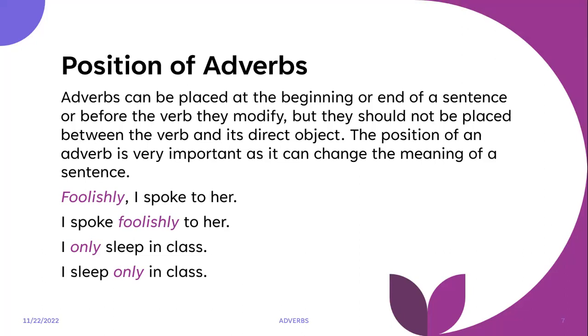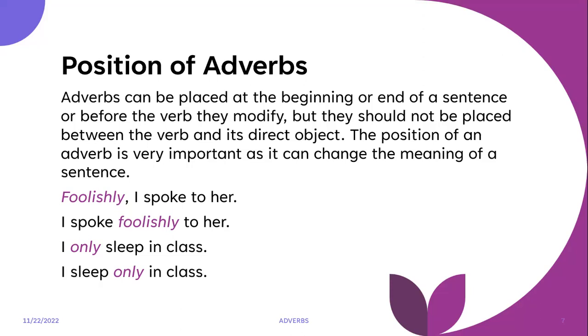So we have, foolishly, I spoke to her. So here, the adverb is at the start of the sentence. And from its position, we can tell that the person who did the action, I spoke to her, did so foolishly. So it was an unwise decision, right? That is what we can infer from this sentence. So for the next sentence, we have, I spoke foolishly to her.